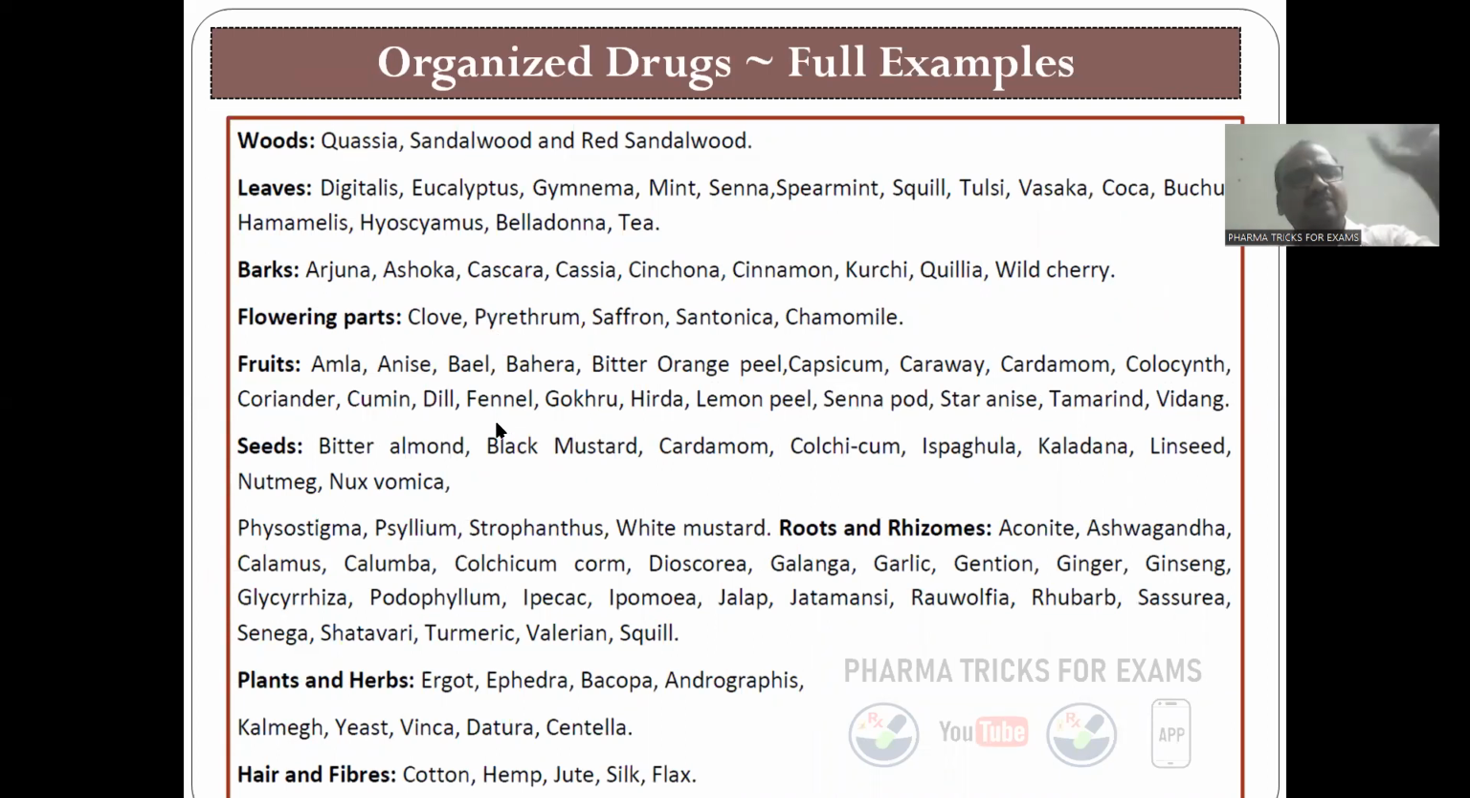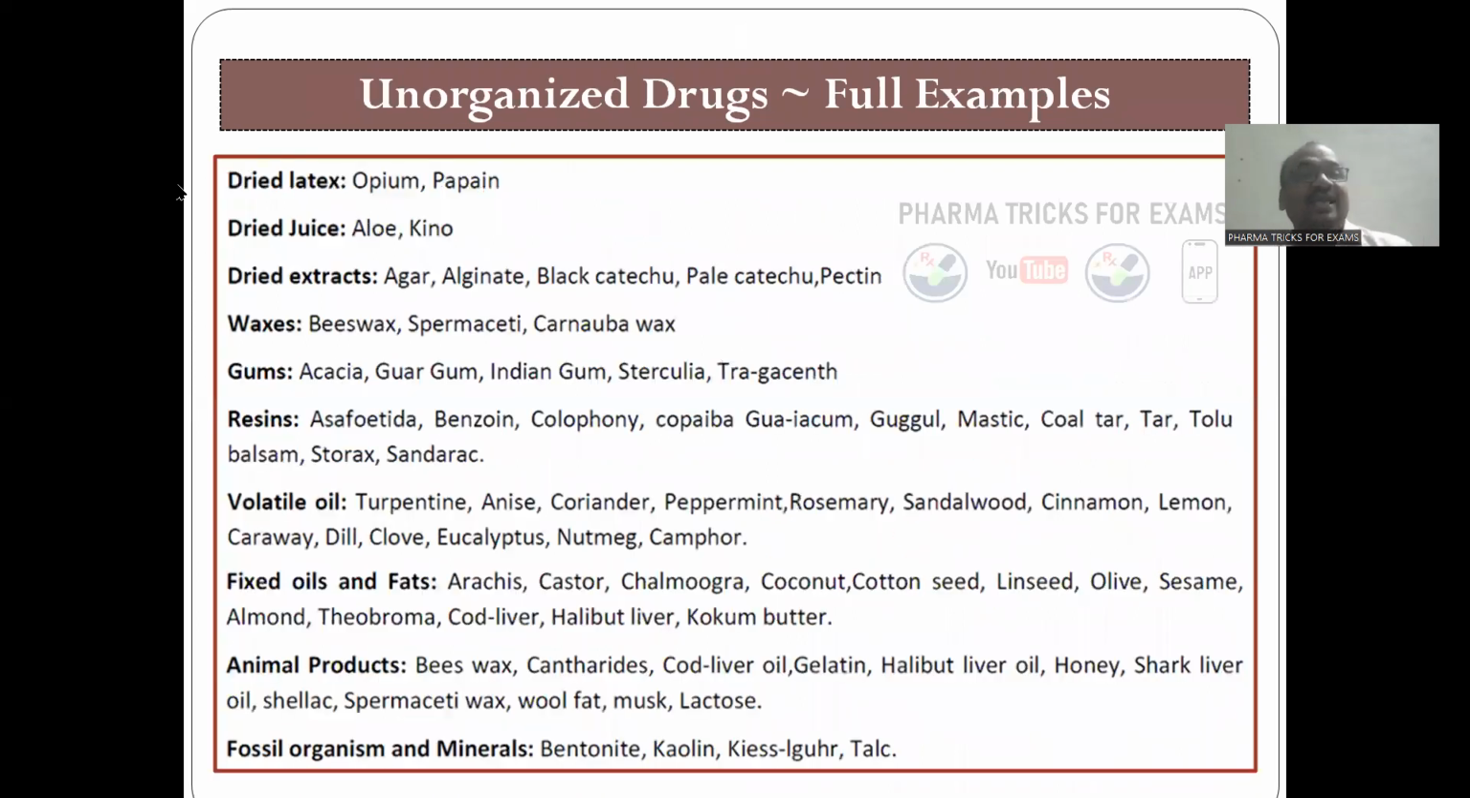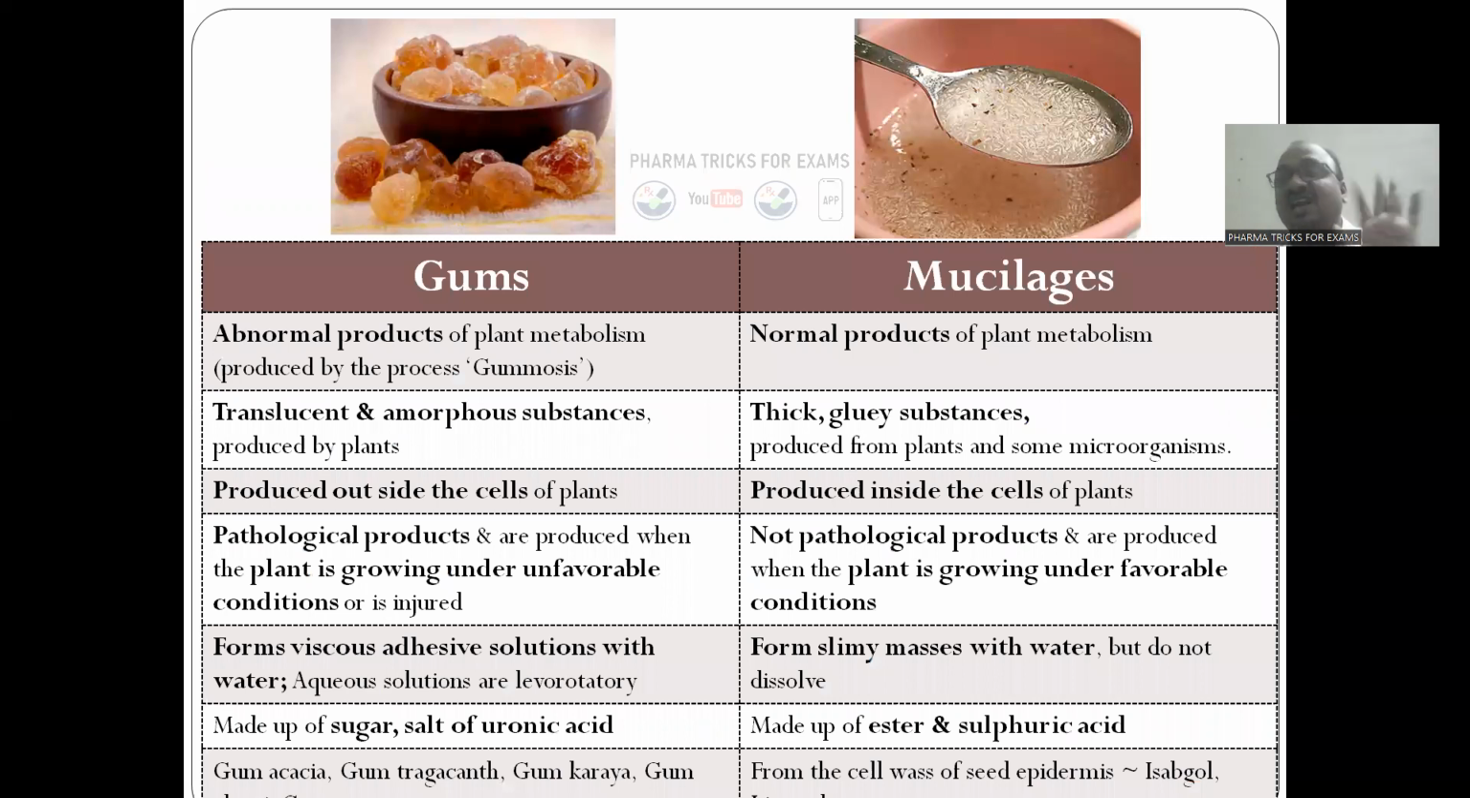All these examples you can be right, at least 50% you can be right. In the leaves, digitalis, eucalyptus, barks, one particular structure will be there. Fruits, seeds, plants, hair, fibers, particular. Here there is no particular shape, particular organ. Unorganized drugs: dried latex, dried juice, dried extracts, waxes, gums, resins, volatile oils. All these do not have a particular shape or particular organ.